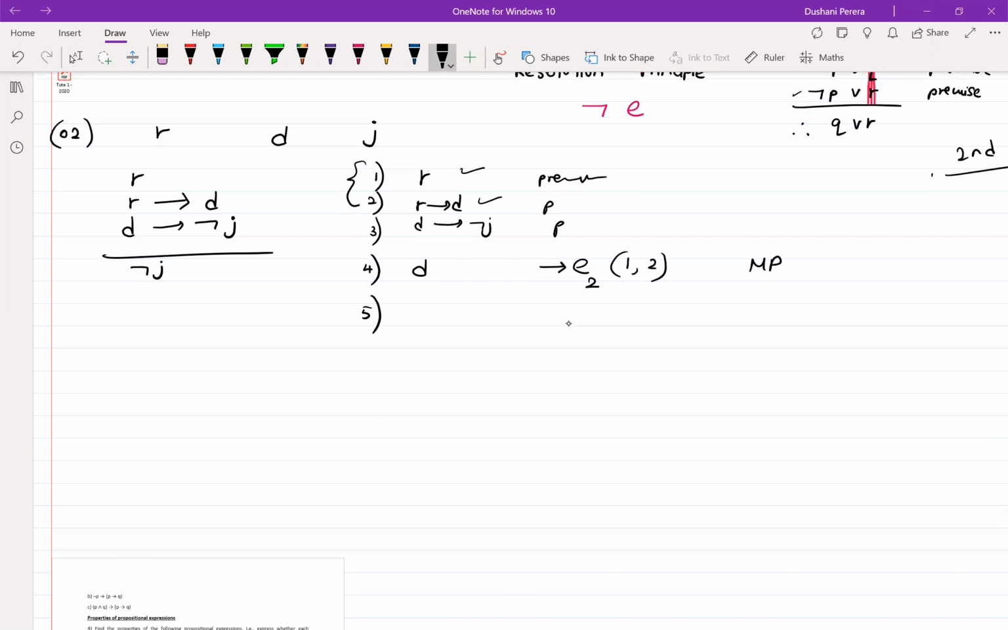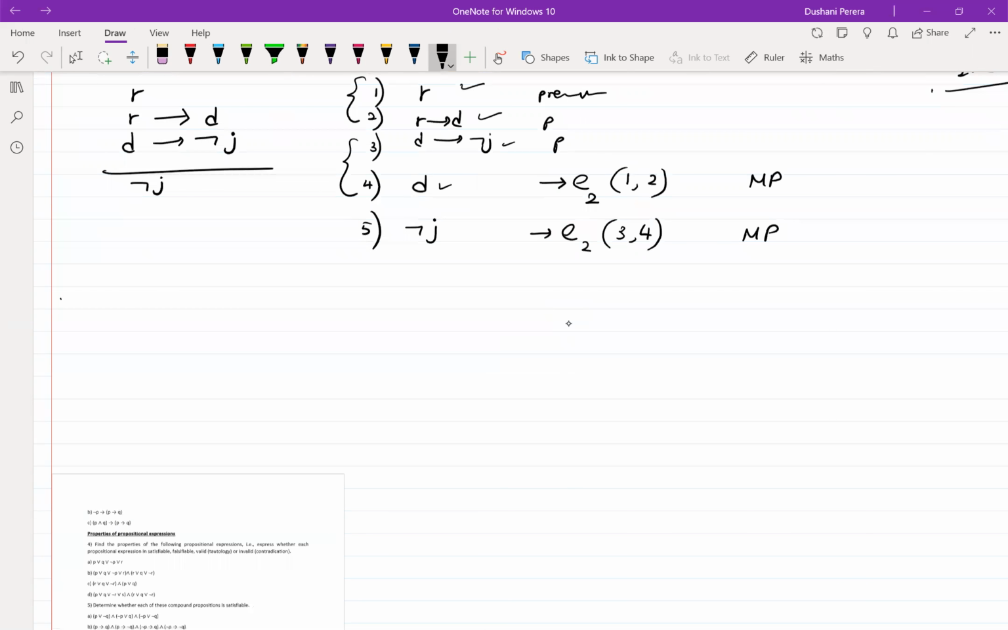Okay, then the fifth step. Now again look at these two: you have D and D implies negation J. Again you can use the same inference rule, modus ponens, eliminate the implication, keep the second one, and you use 3 and 4. So he's not going to get the job. Right, last example.